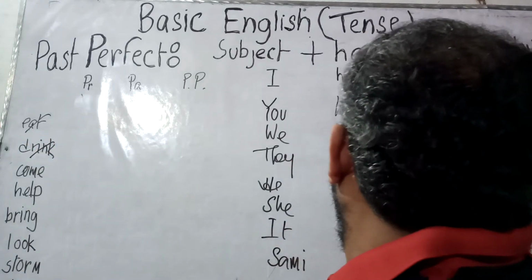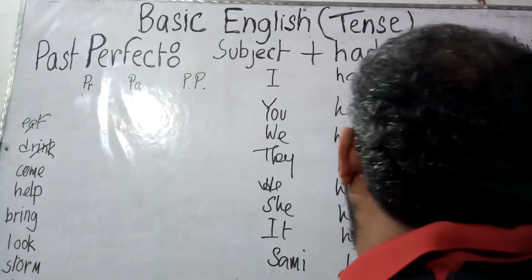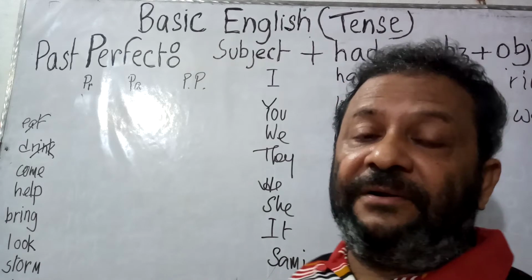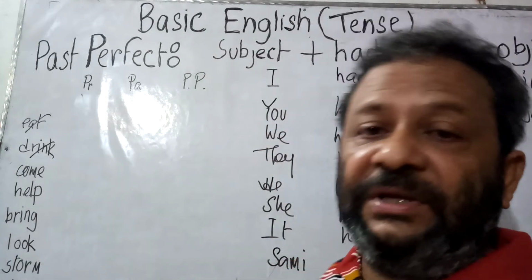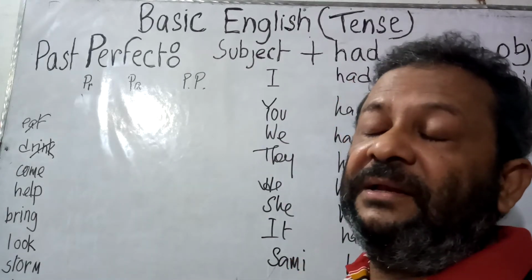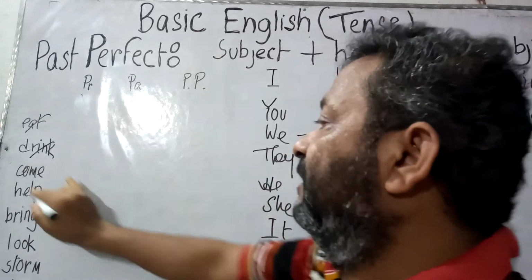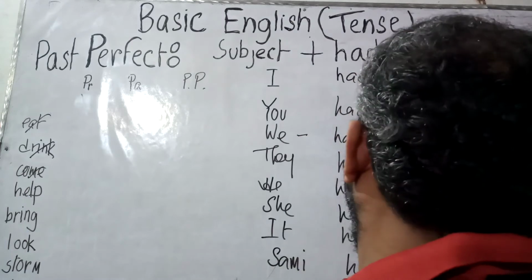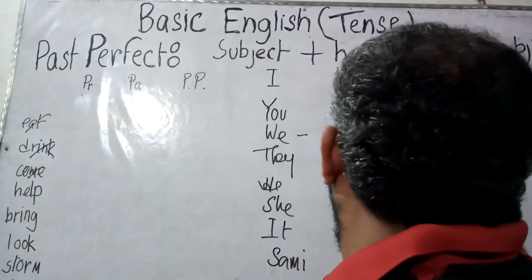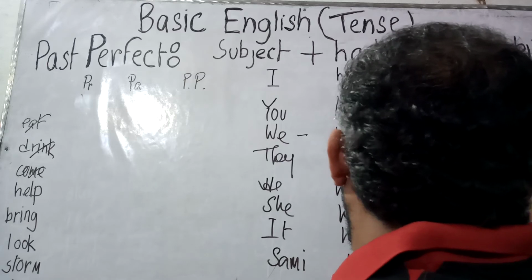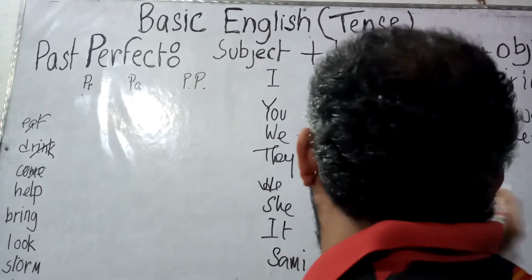So you had drunk water. Instead of water, we can write any other liquids. Now we had. Now the verb is come, came, come. We had come here.